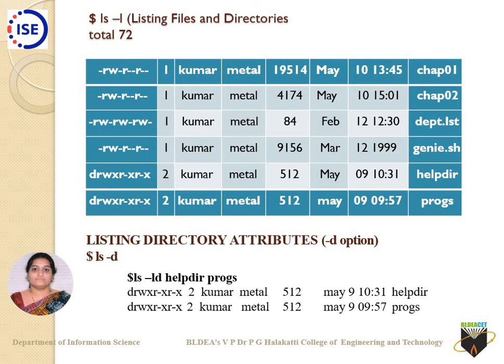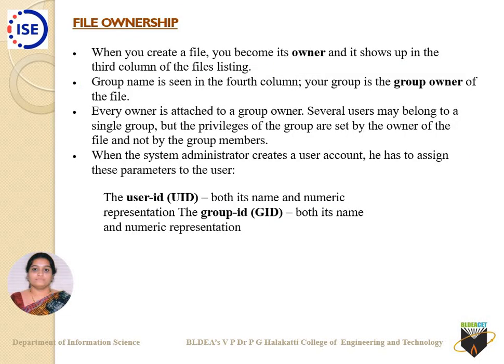But if I use ls -l along with d, the seven-column display will be given to you, but only for directory files. You can see with these examples, help, dir, progs, these two are directories. So you have these as your directory attributes there.